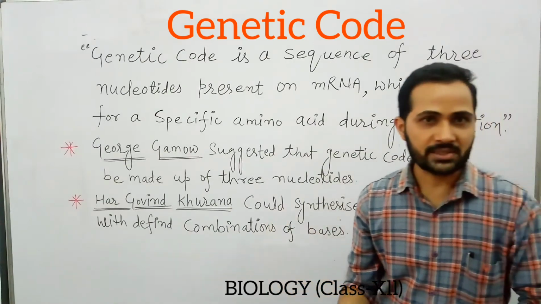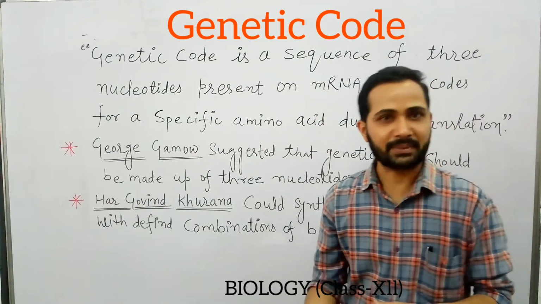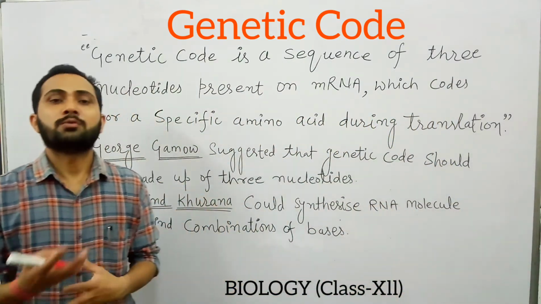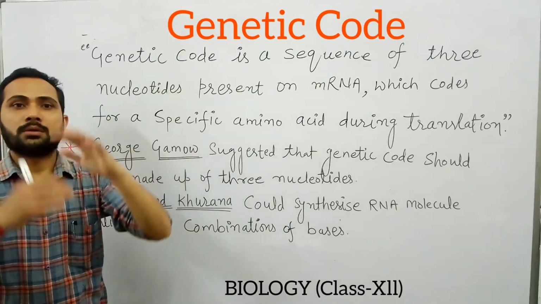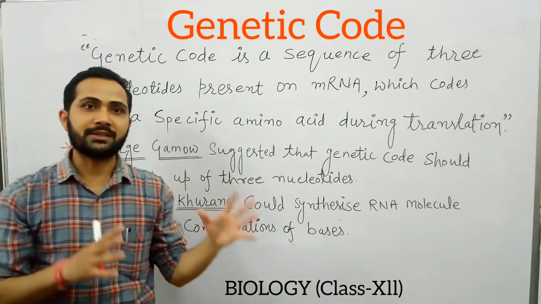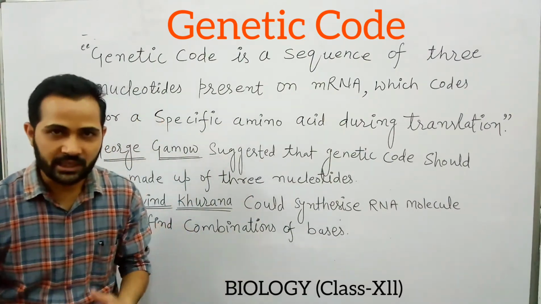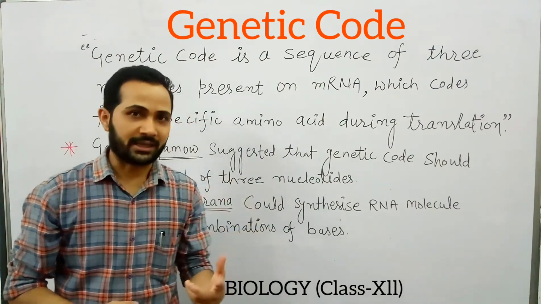One is DNA replication, the formation of another copy of the genetic material DNA, and the process of transcription, which is the formation of mRNA from the DNA. Now the third important process of central dogma is translation, in which the polypeptide chain or the protein is formed with the help of mRNA.